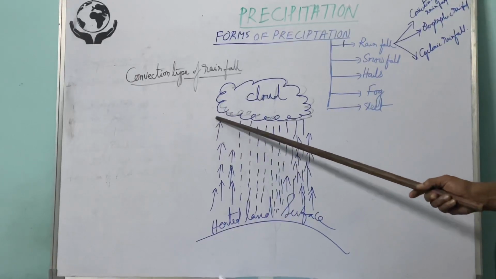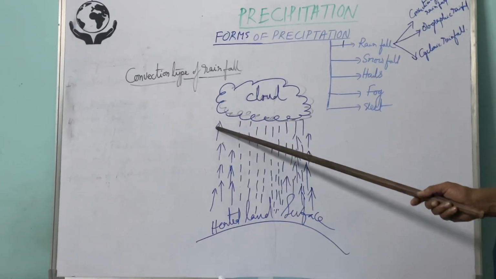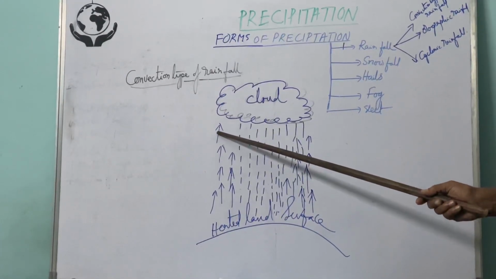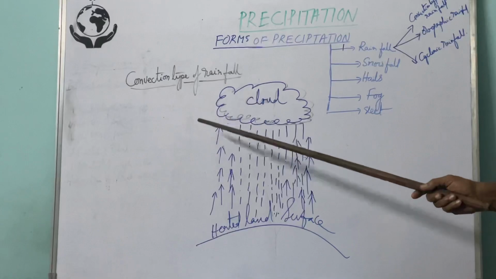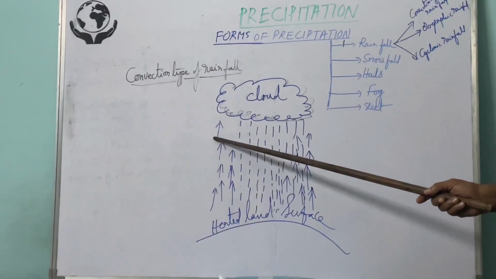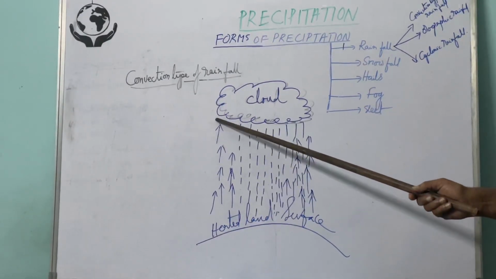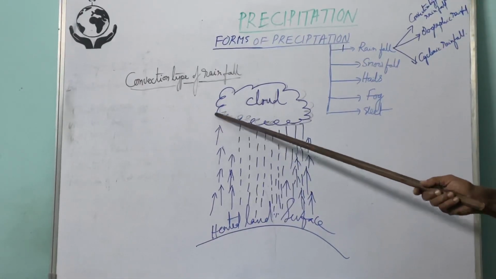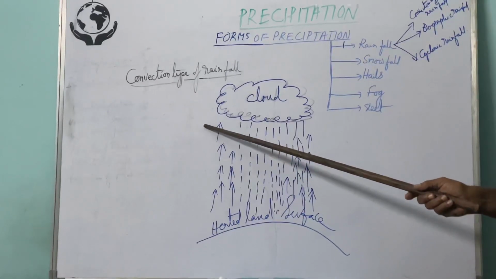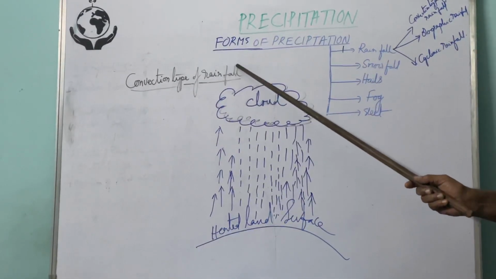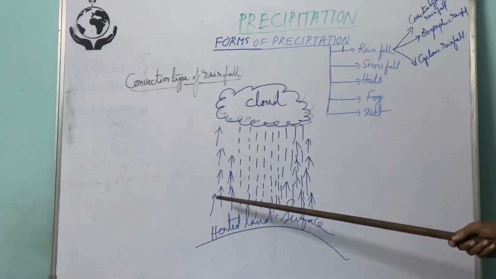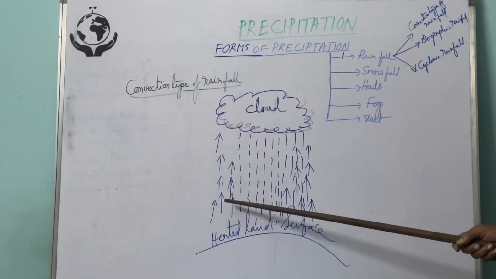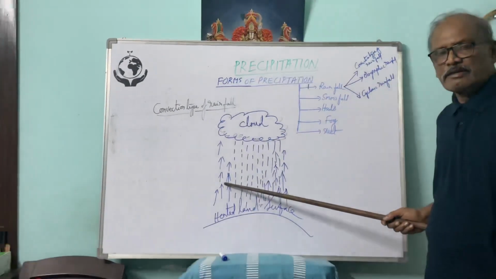Thereby, when these gas molecules or air molecules reach a certain height, where the temperature goes below 0 degrees centigrade, then the condensation process takes place. Later, after the condensation process, another natural process takes place, that is precipitation. And this rainfall is associated with thunder and lightning.